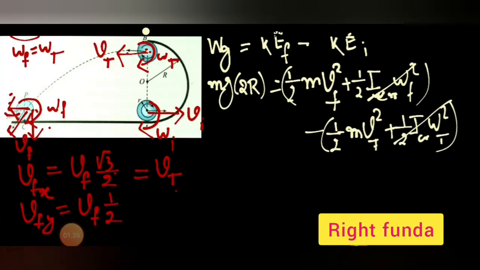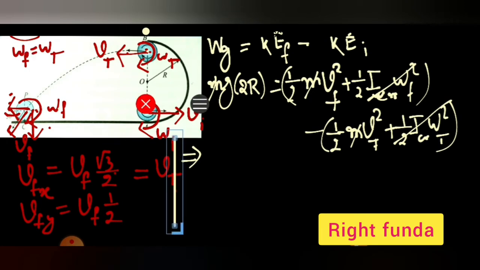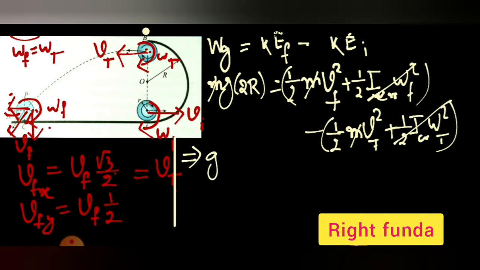So now the m can be cancelled, and what I can write from this equation is that g into 2r is equal to half into Vf square minus Vt square.